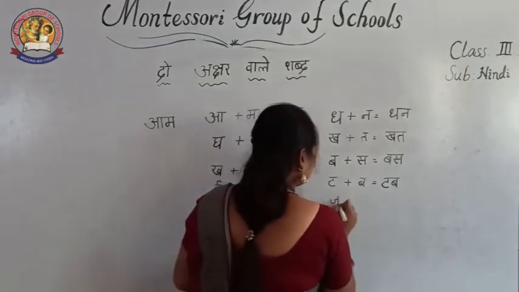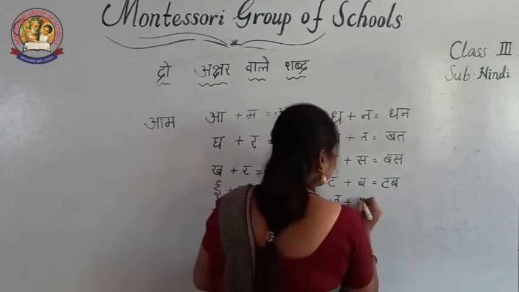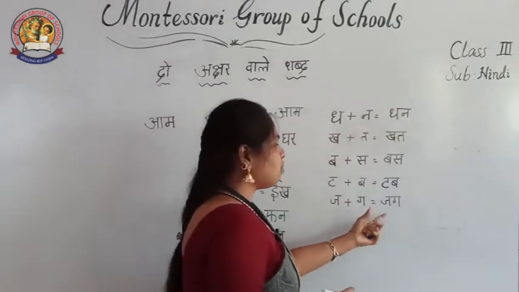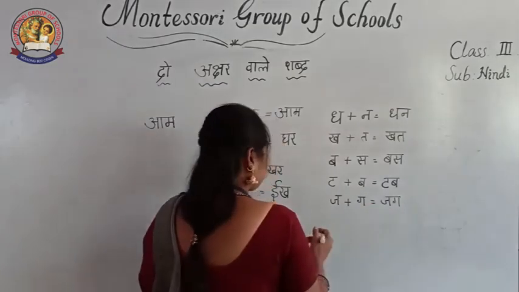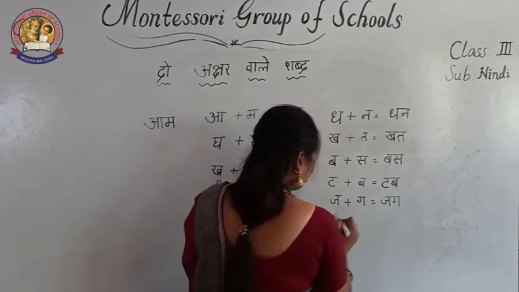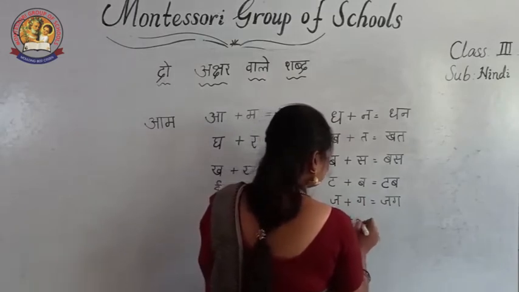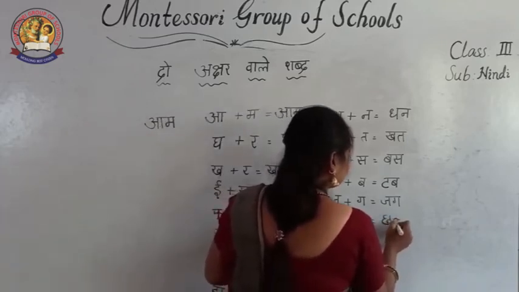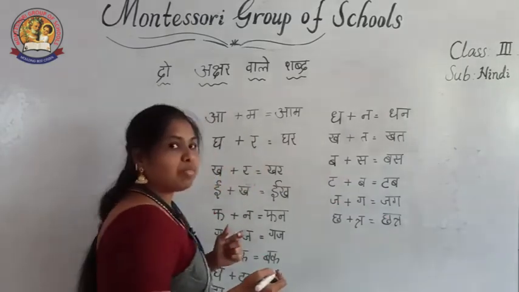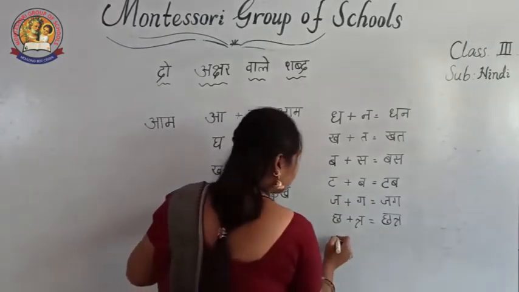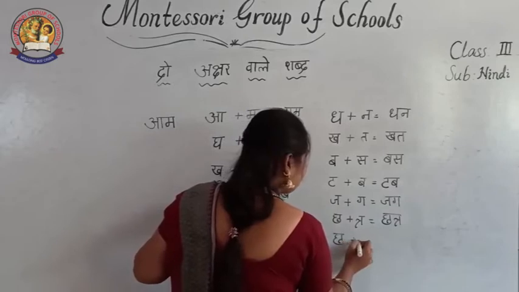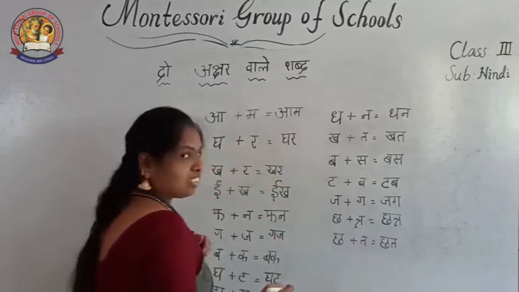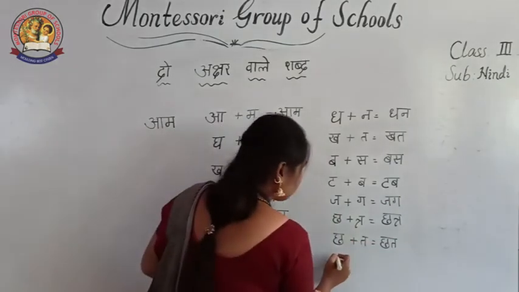Okay. The next, Ja. Both Alpapran letters. Ja plus Ga. Jug. Jug means jug only. The next, Cha plus Tra. Chhatra means umbrella. The next, this one, another one, Cha plus Ta. Chat. Chat means roof.